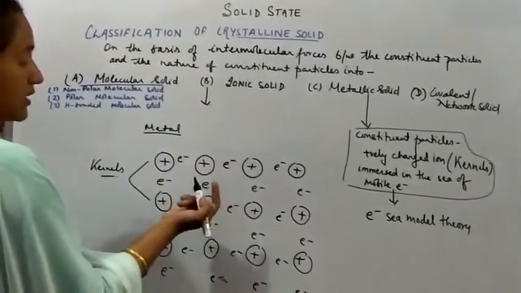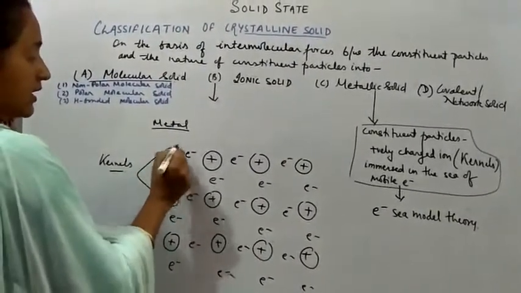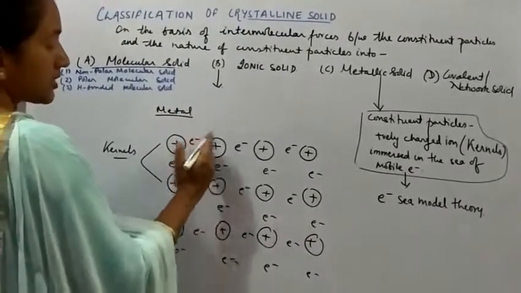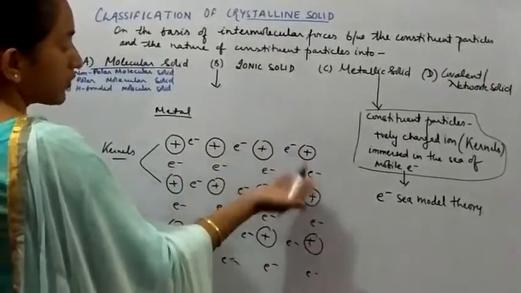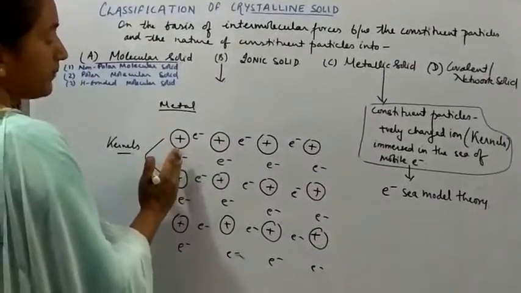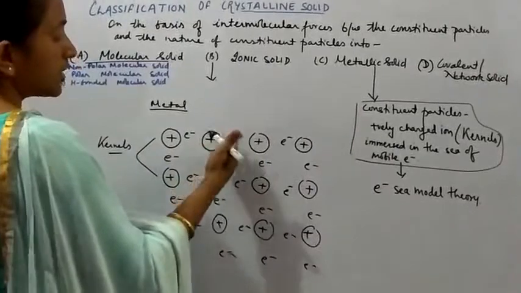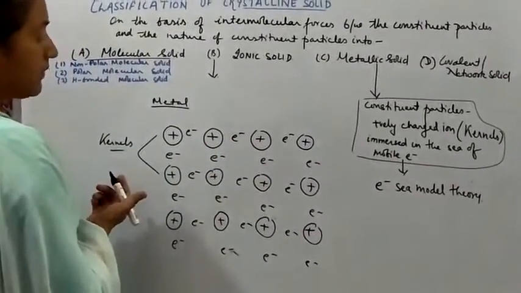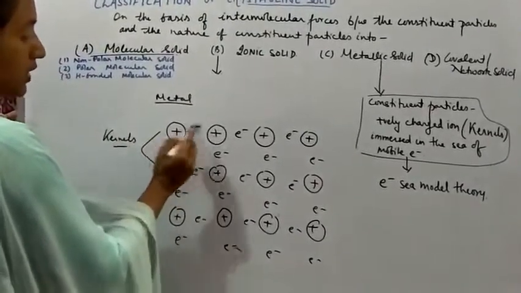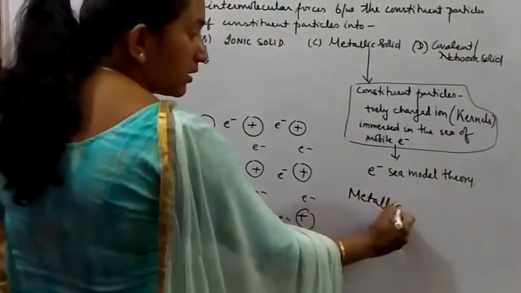So when an external electric field is applied, the electrons will flow through these positively charged kernels. In a similar way, when the metal is heated, the heat is transferred through these kernels, passing through the sea of mobile electrons. Right? So here the force of attraction between the kernels and the electrons is known as the metallic bond.